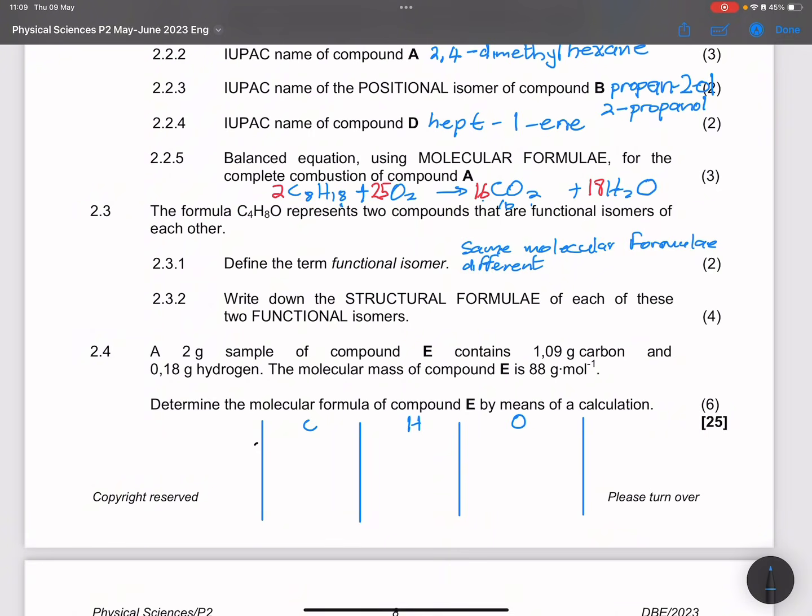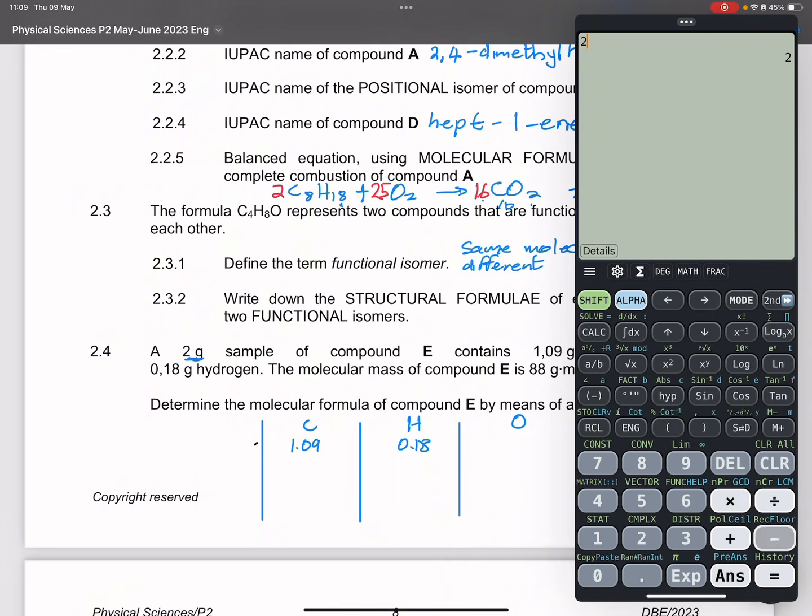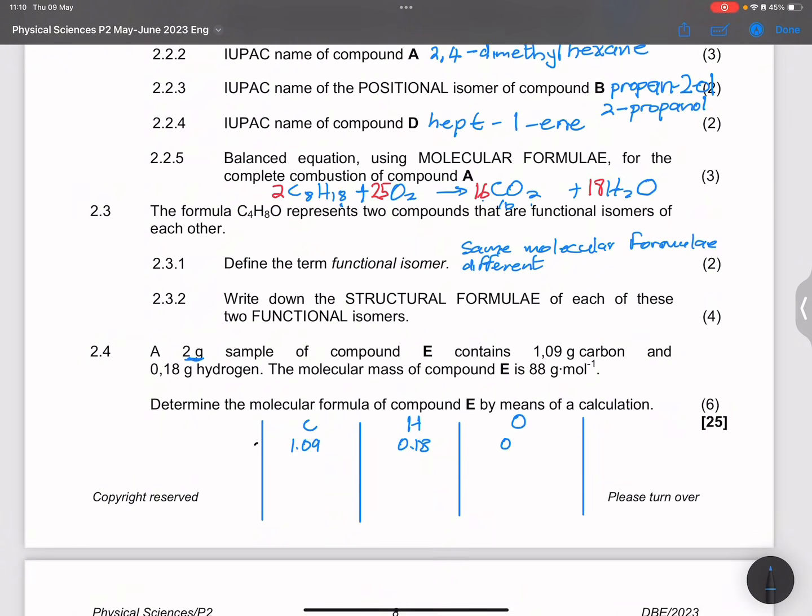So we'll have carbon here, hydrogen there, and oxygen. We know the mass of carbon is 1.09. The mass of hydrogen is 0.18, which means the mass of oxygen will be 2 grams minus those. Let's calculate it: 2 minus 1.09 minus 0.18 gives us 0.73. So oxygen is 0.73.